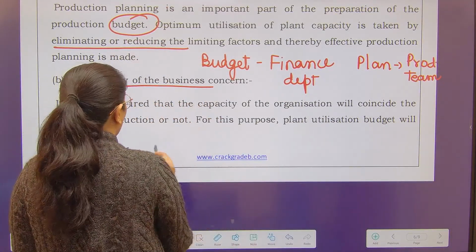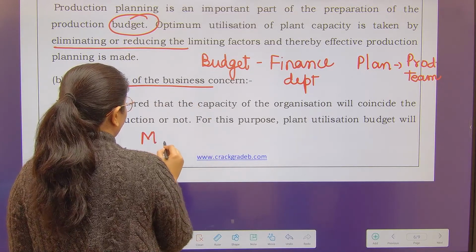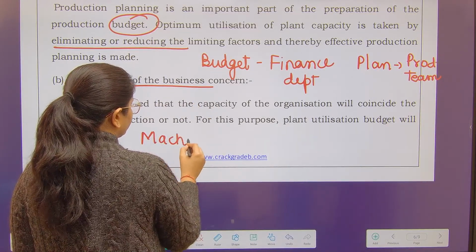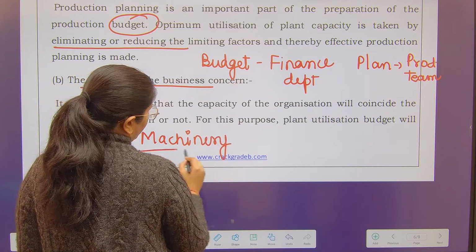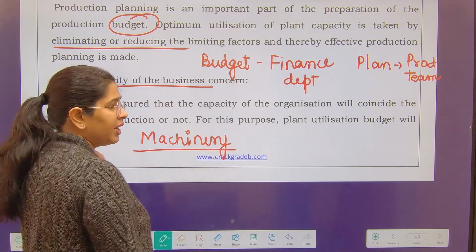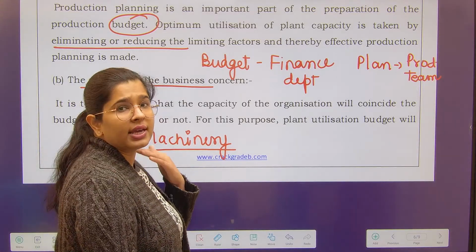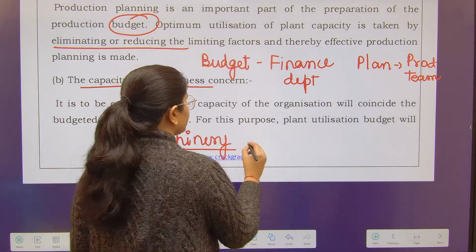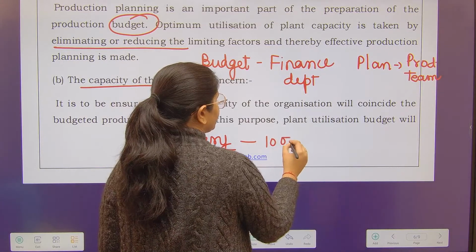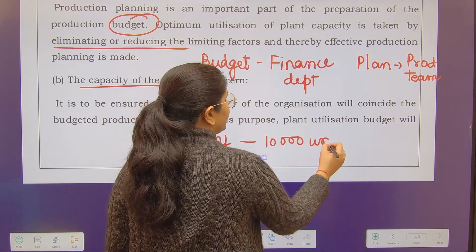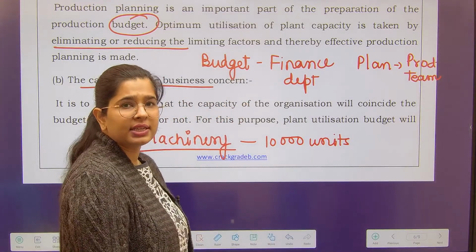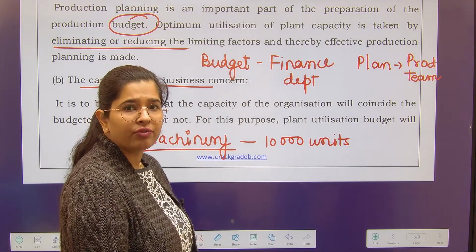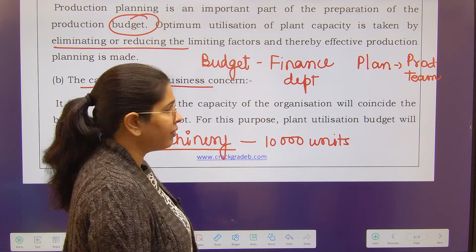Capacity means what is the capacity of the machinery which is available to you. If your machinery has a maximum capacity of 10,000 units, then obviously you cannot plan beyond that. You need to consider what capacity of machinery is available with you.